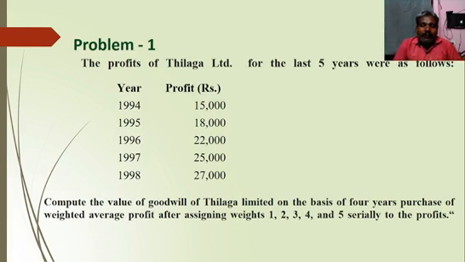If they give 4 years' profits, the weights are 1, 2, 3 and 4, likewise. Most of the problems give the weights. If the weights are not available in that particular problem, we should assume them as per order 1, 2, 3, 4 and so on. Okay. Then we will move to how to calculate value of goodwill under weighted average profit method.